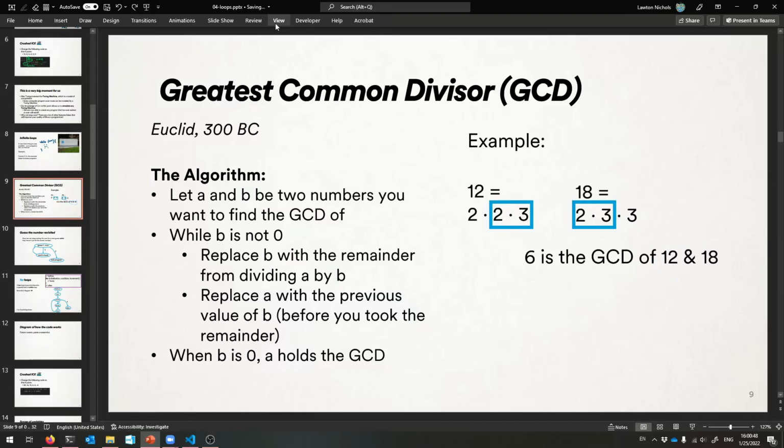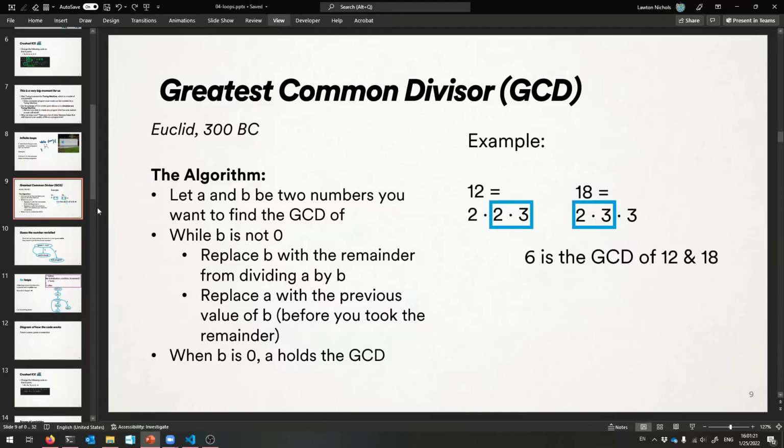It's the biggest number that divides into both cleanly, okay? And so the way you find it, in math, is to separate each number into its prime factors, and just pick out all the ones they have in common, including any duplicates. So it looks like 12 and 18 have 2 and 3 factors in common. And so 6, if you multiply all those factors together, right? That's the biggest number that divides into both of the numbers. So it looks like 6 is the greatest common divisor, or GCD, of 12 and 18, okay? And it just so happens that you can write a loop to calculate the greatest common divisor of two numbers. So let me show you that.